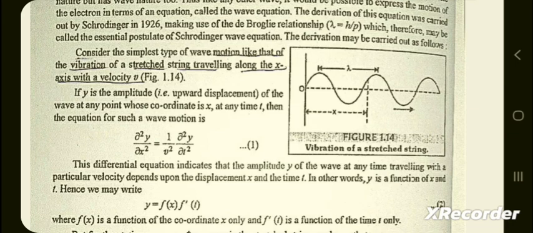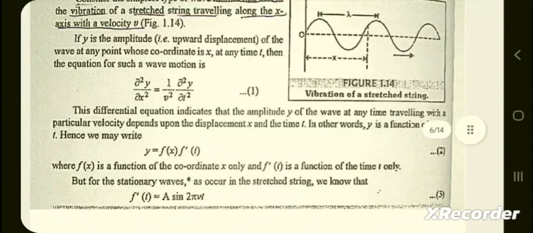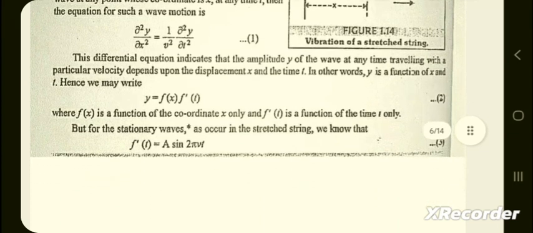wave motion is del square y by del x square is equal to 1 by v square del square y by del t square. This differential equation indicates that the amplitude y of the wave at any time traveling with a particular velocity depends upon the displacement x and the time t.